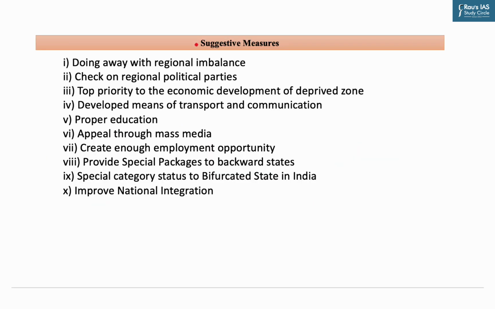Now let us discuss some suggestive measures or the way forward. The first and foremost important thing is to do away with the regional imbalances. The developmental process should be inclusive and must reach all the strata of society. There should be a stringent check on the regional political parties and their frivolous demands. Top priority should be given to the economic development of deprived zones. Means of transport and communication should be developed on priority.